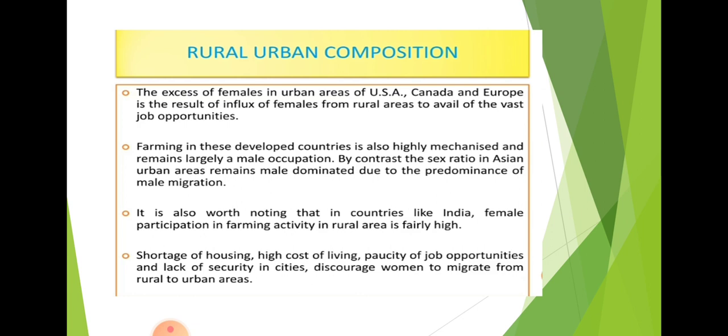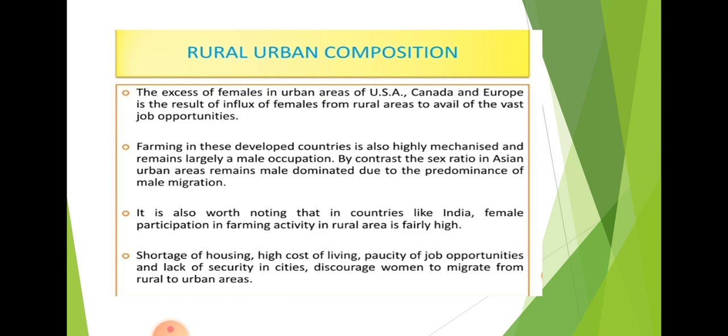In these countries women are still engaged in farming. We have seen that in our villages most of the women do farming as well as household work. Women are left behind in the villages by the men to look after their homes, their children and their parents. They do all the household activities, but in the USA and Canada this scenario is missing. So in developing countries the lack of security forces women to stay back in the villages. That's why the picture of urban and rural composition is totally opposite in developing and developed countries.